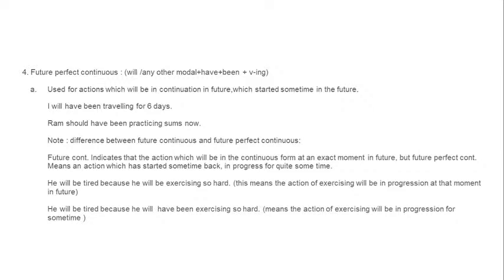See, note, he will have been exercising, it has changed from future continuous to future perfect continuous. Have been, have always means perfect. Please go to the present tense video and check the use of present perfect, and see the past tense video for past perfect, because perfect tenses are extremely important in the exam. Whatever questions come from tenses, 99% are given from the perfect tenses, for three of them. So see, will have been, the structure is also extremely important.